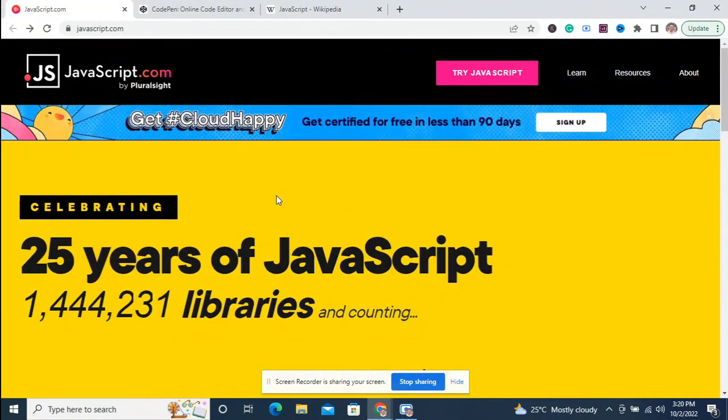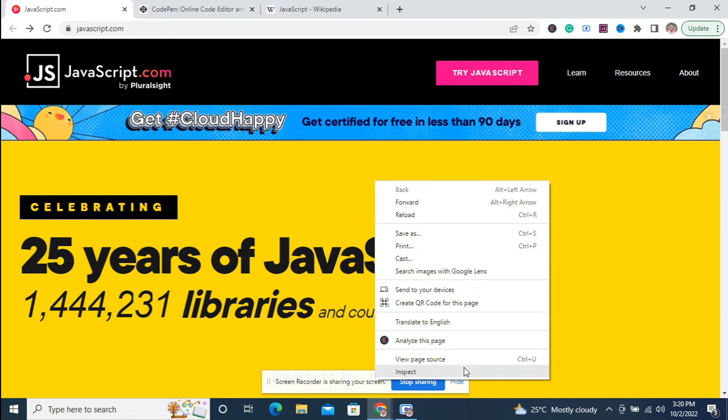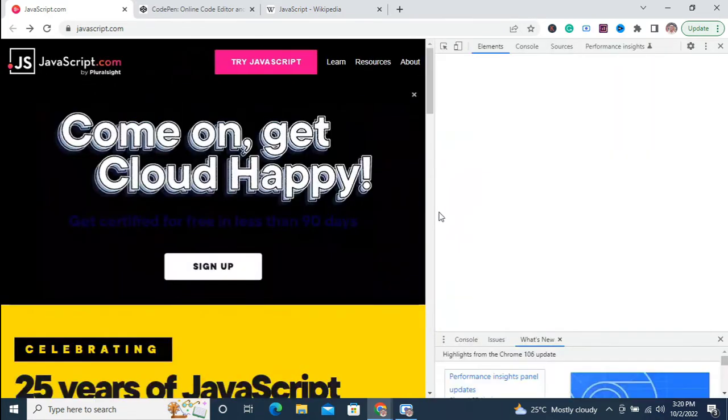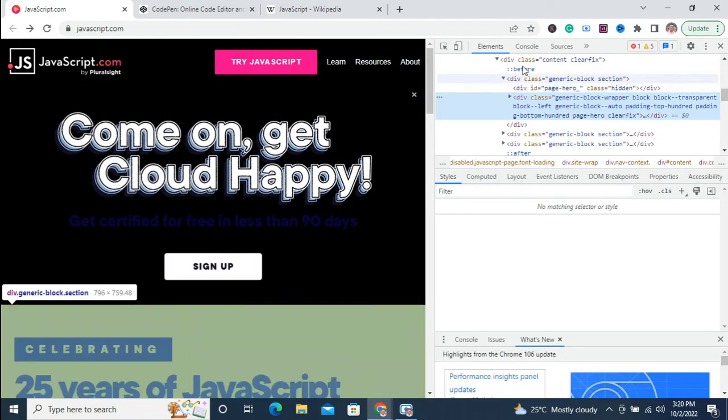This is the official JavaScript site where we can work. Really, there are many ways we can start writing JavaScript. We can start writing JavaScript in our browser, as all modern browsers support JavaScript. That means if you just right click and go to inspect, you see stuff like this.